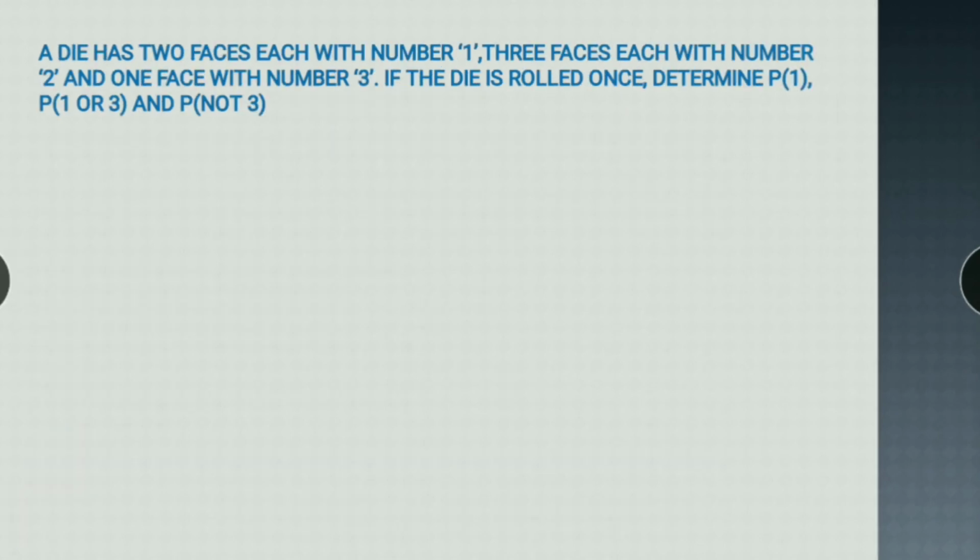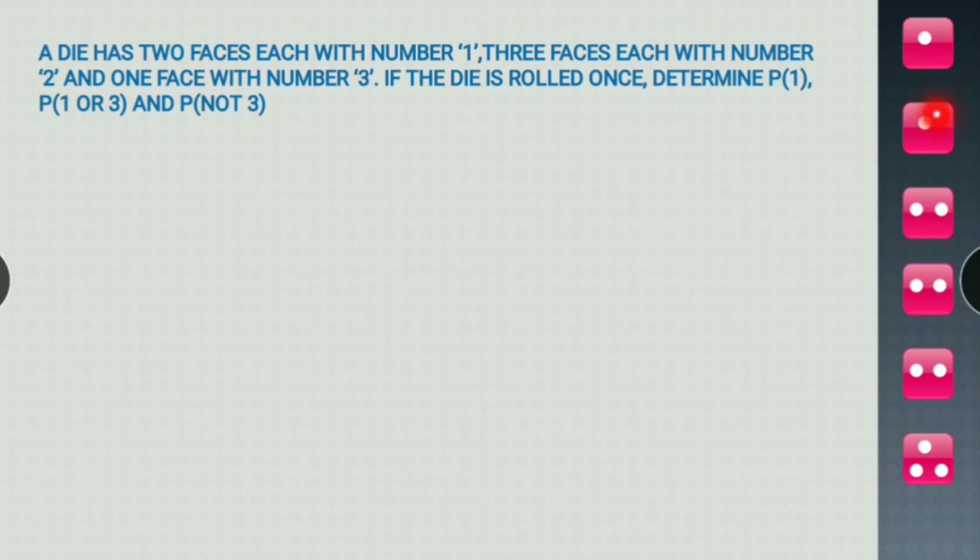Next question. This is a very interesting question. A die has two faces, each with the number 1. So in a die there are 6 faces. In this question, 2 faces have number 1, 3 faces have number 2, and 1 face has number 3. So the die looks something like this.